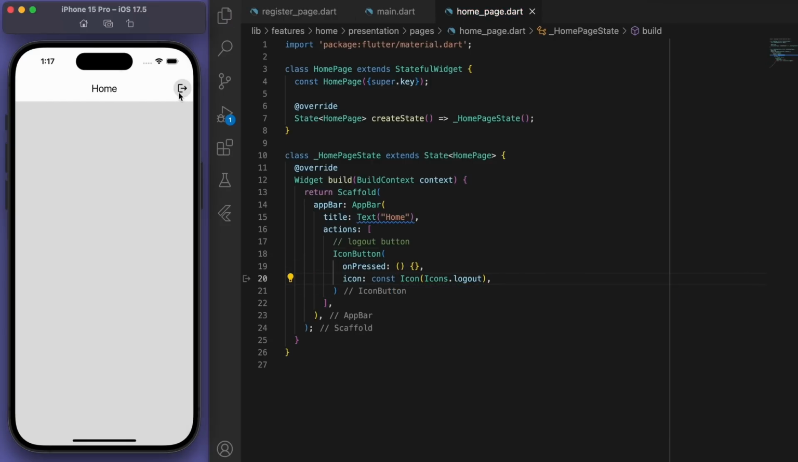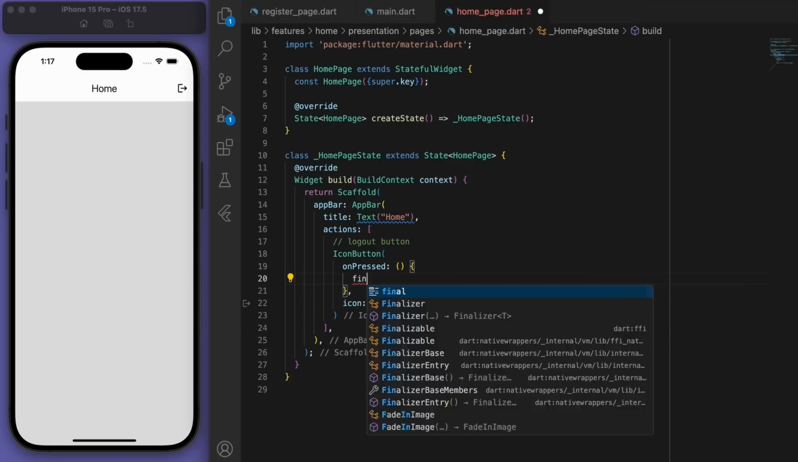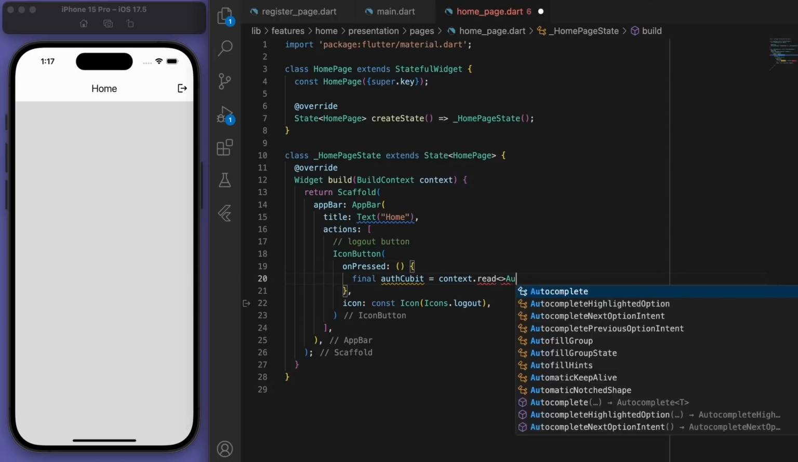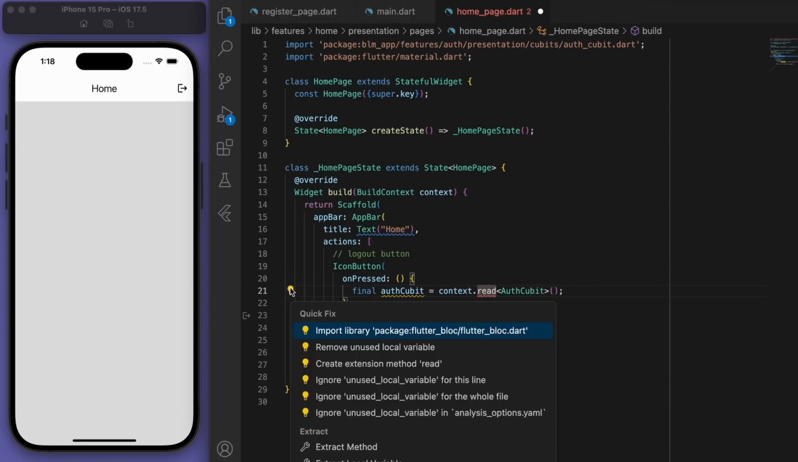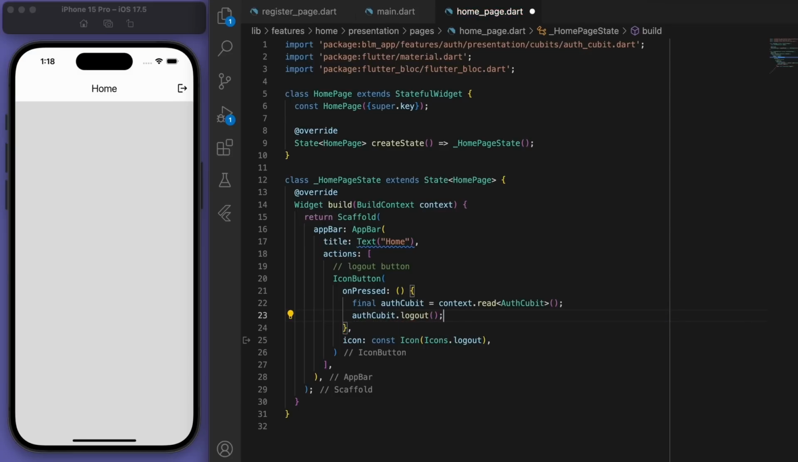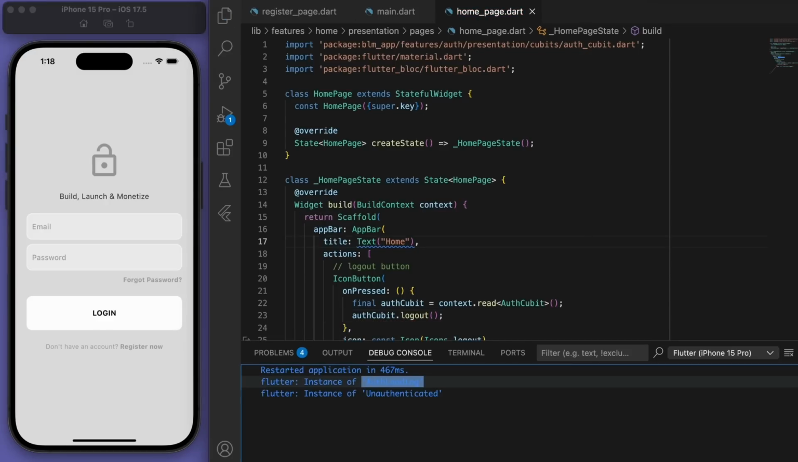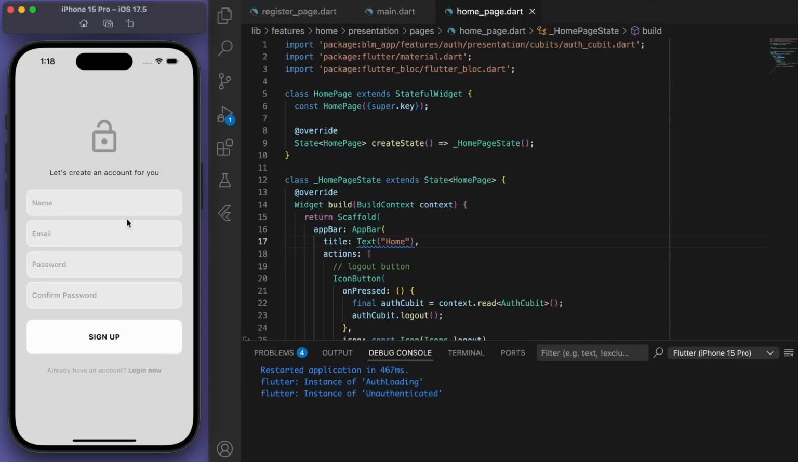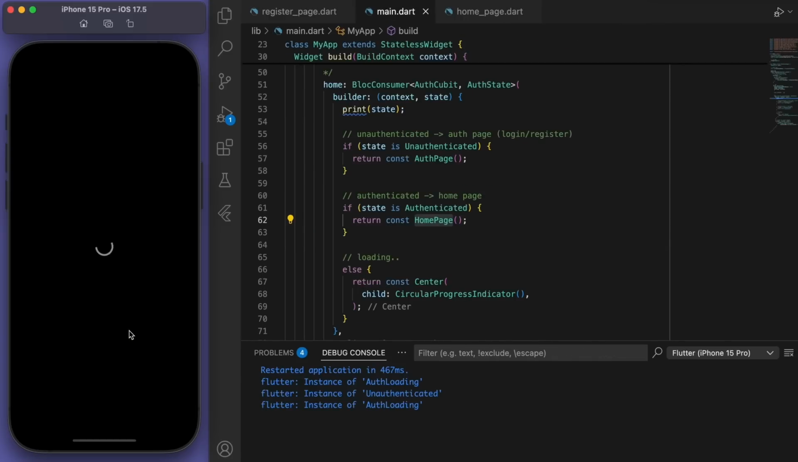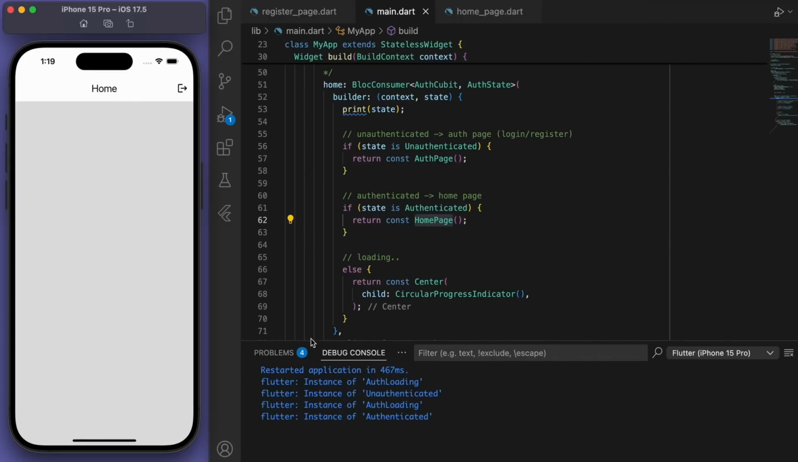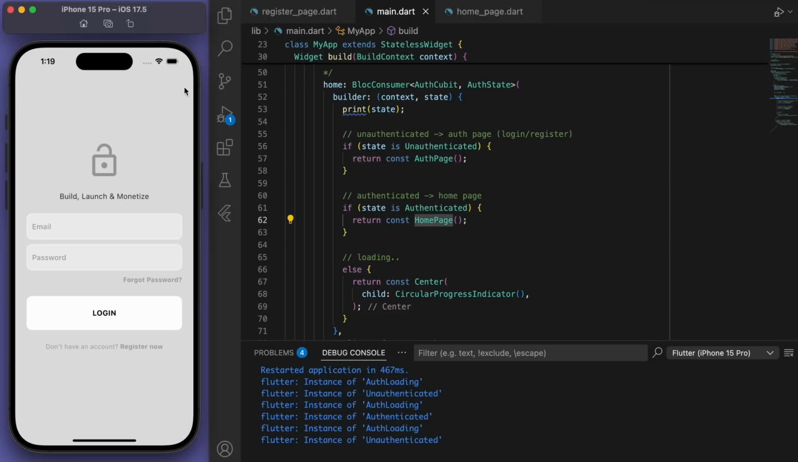There it is. Now if I click on this, I want to just go to my auth cubit and just log out. And boom, it just logs out automatically. So let's just test this out again. I'm going to create a new user. And you can see this is why BLoC is so helpful with the state management, because we can see exactly what's happening inside the app, like whether we're authenticated or not, for example. Sweet, that's looking really good.